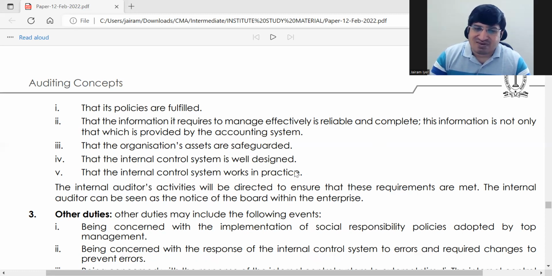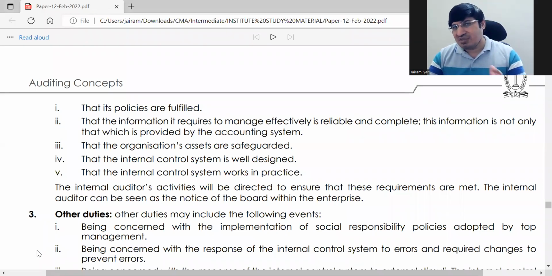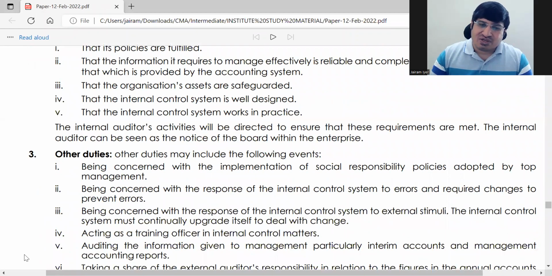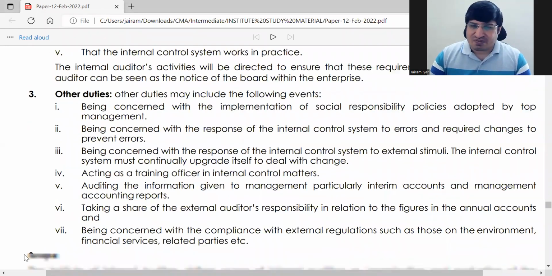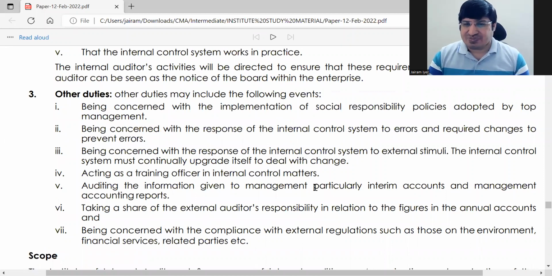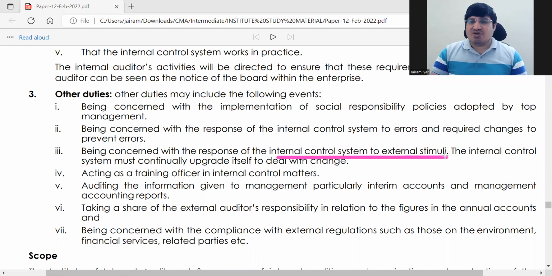Actually, internal audit is a part of internal control only. It is designed as a part of internal control itself. So it will also check internal control. Just see how the internal control system is responding to external stimuli. External stimuli means any new things which are coming in, and how the internal control system responds to it. If it is not responding adequately, then it has to be upgraded.